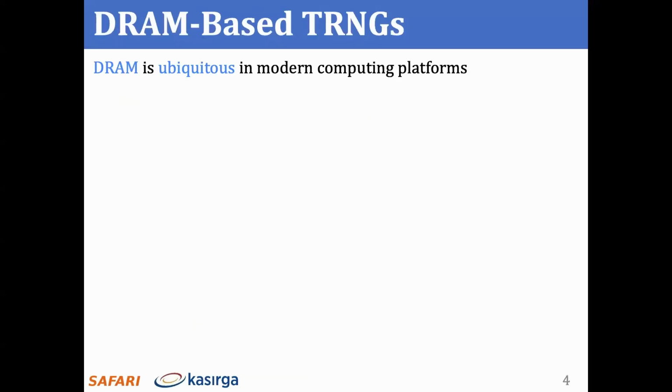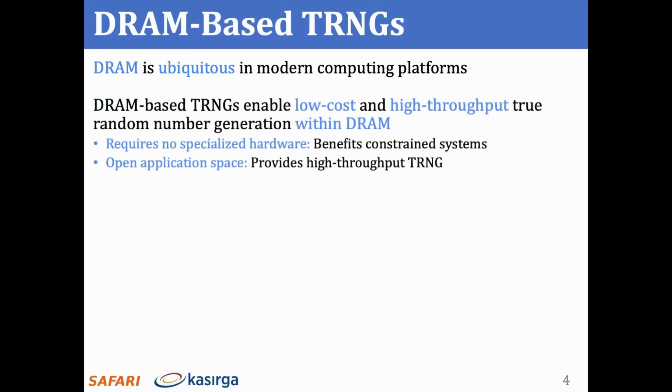DRAM is commonly used as main memory in a wide range of computing systems. TRNGs based on DRAM enable low-cost and high-throughput true random number generation within DRAM chips. DRAM-based TRNGs do not require additional specialized hardware for true random number generation. Therefore, they're beneficial in constrained systems. DRAM-based TRNGs open application space in systems that require high throughput true random number generation.